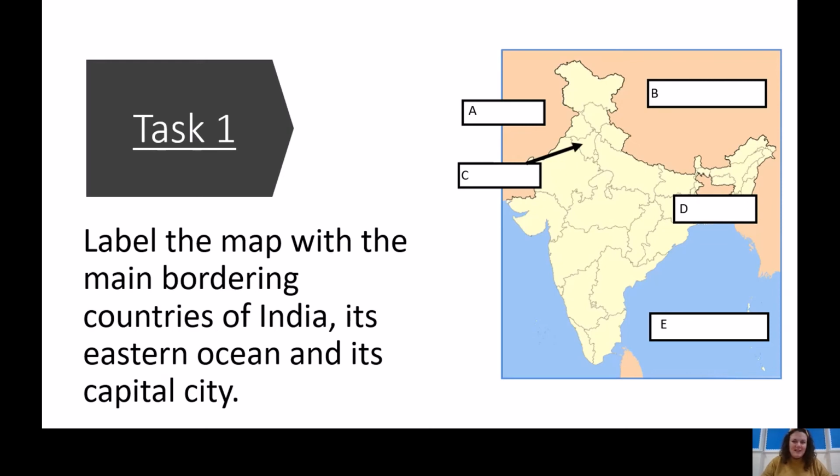If you don't have access to a printer and don't have the worksheet, then in your notepad you can write down A, B, C, D and E. And you can write down either the country or the ocean that is being referred to on the map. See if you can also locate the capital city. You may like to pause the video or go back to the previous part of the video before moving on to the next section of this video, which will be task number 2.